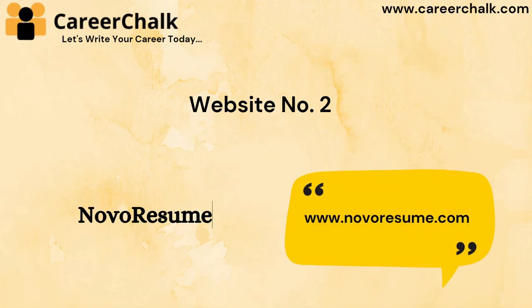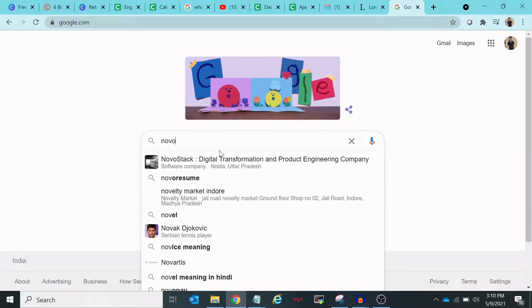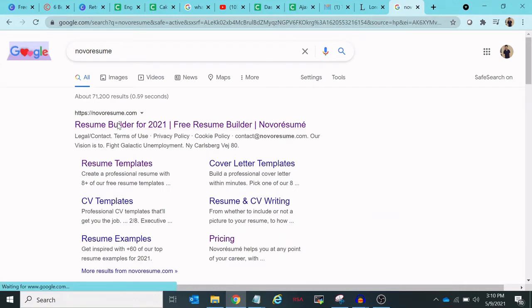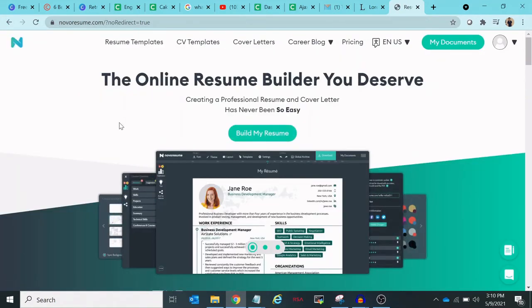So our next website is Novo Resume. Novo Resume is another wonderful website from where you can download your resume without paying anything. You can create your resume there. Like earlier, we will go to Google and then search for Novo Resume. The first link will be there. Just click on that. So the very first important thing, you will have to create your account here in order to access it.